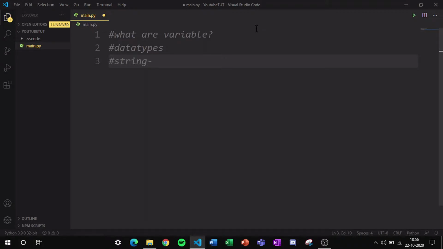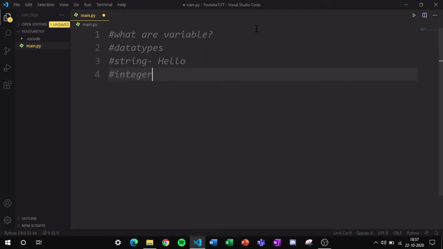What is a string? A string is a simple sentence which is made out of letters. So if I type in hello, so hello would be considered as a string. In Python, it is a rule that you have to put every string in double quotes or in single quotes. With this, Python can identify that the value you are entering is a string or any other data type.